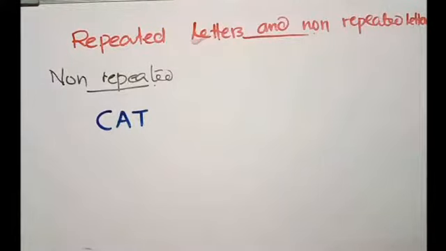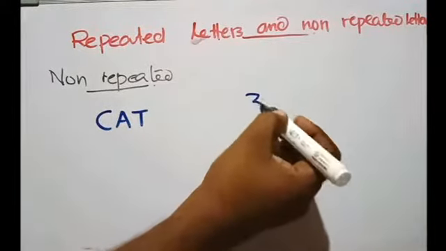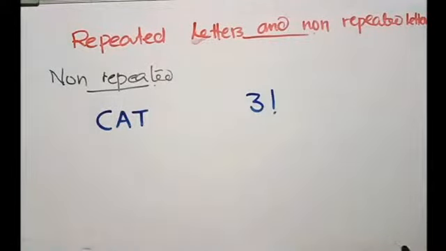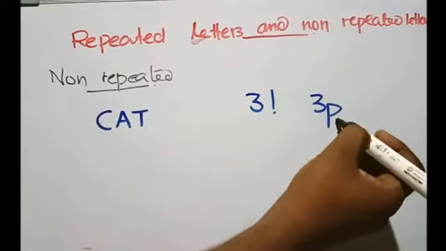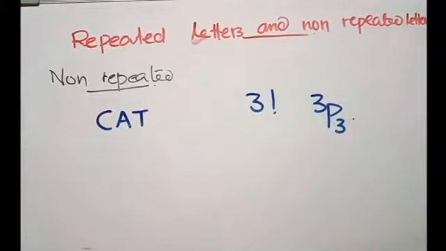Now how many ways can these three letters be arranged? That you have learned in the basic factorial. Three letters or three numerals can be arranged in how many ways? Three factorial ways, or you have learned it as 3P3 ways.